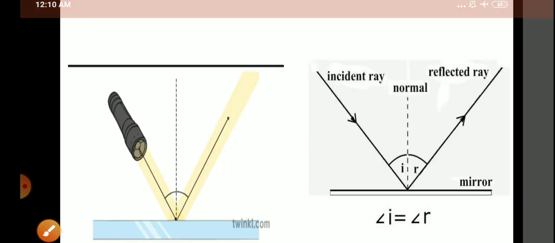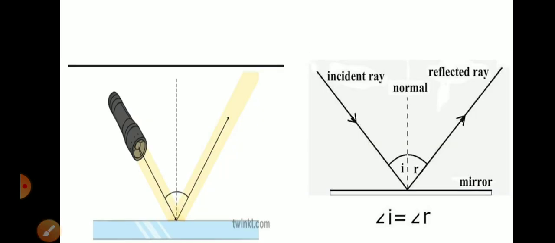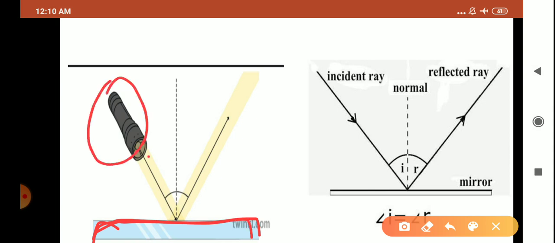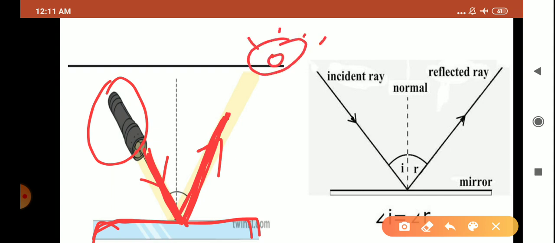Now, children, you can see here how light falls on an object. Suppose this is a mirror kind of object, and from this torch the light is falling on it. As you know, when light strikes any surface, it bounces back. Light is coming from the torch and bouncing back, and when the reflected light rays enter our eyes, we are able to see the object.